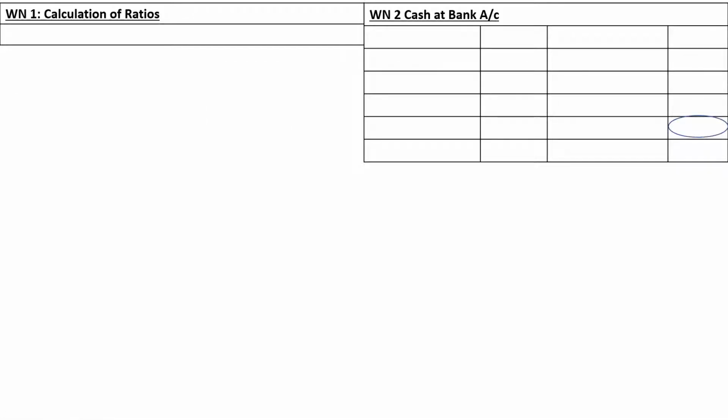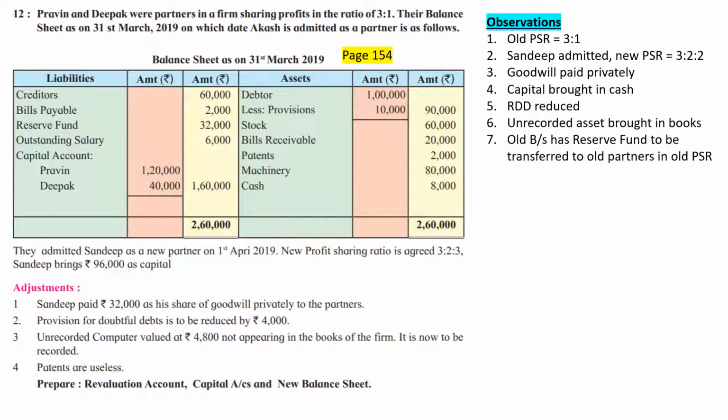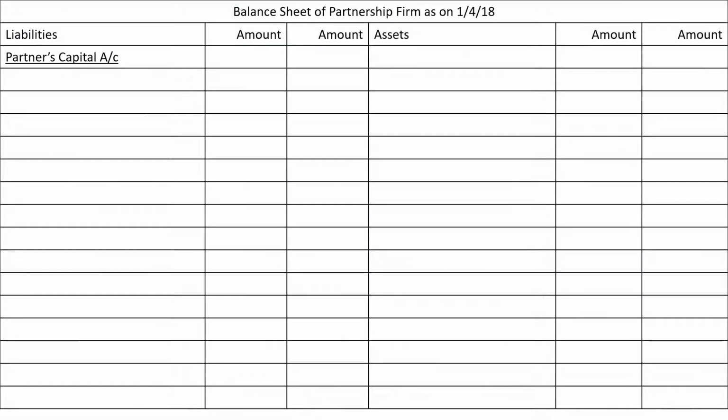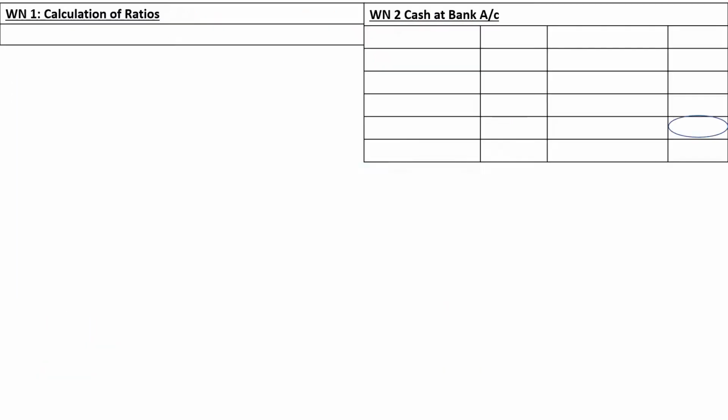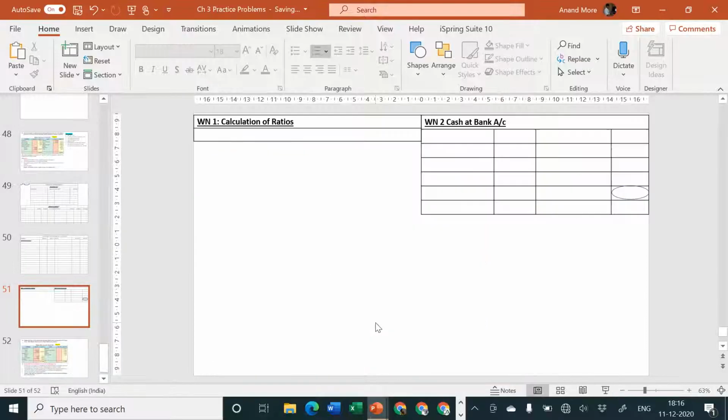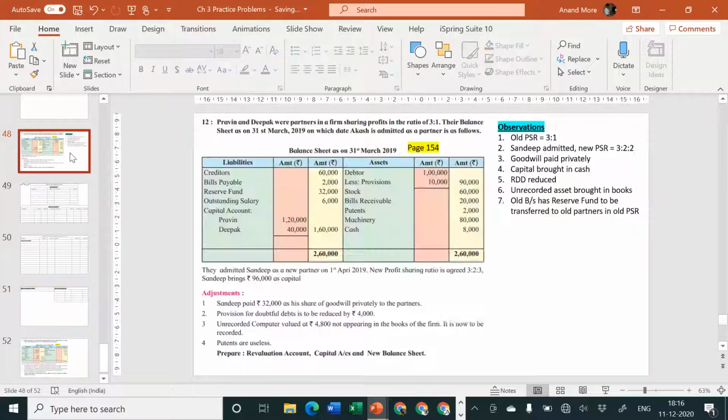Calculation of ratios, and then cash at bank account. Which balance they are having? They are having cash balance, not bank balance. So I'll remove the word at bank. So cash and bank account, or you can say cash account. Goodwill account is not required because it is paid privately. Partners capital account is already prepared by us. So let us start with the workings now. Let me put this in circle outside first. Okay. First step, open necessary ledger accounts is complete.